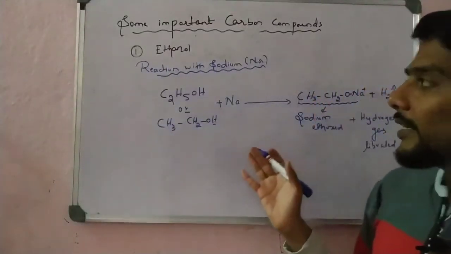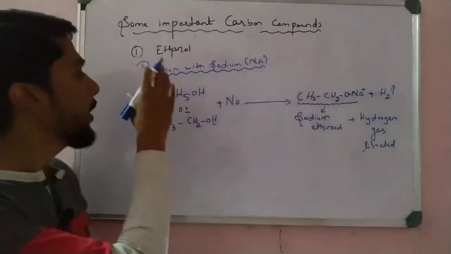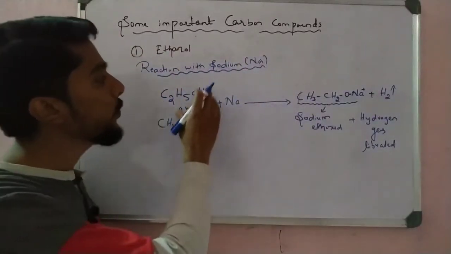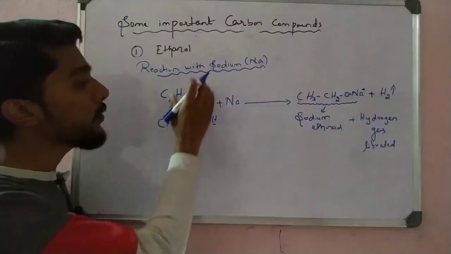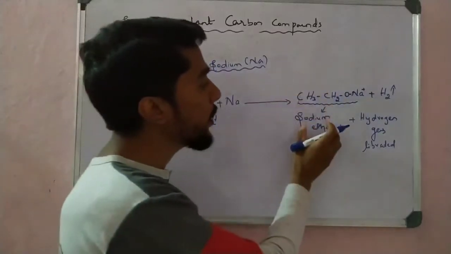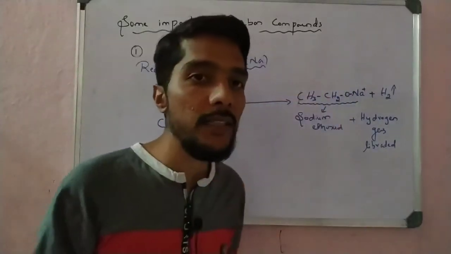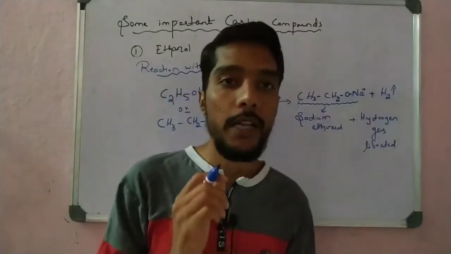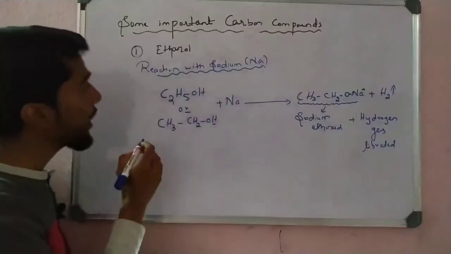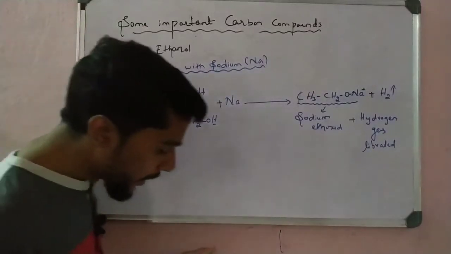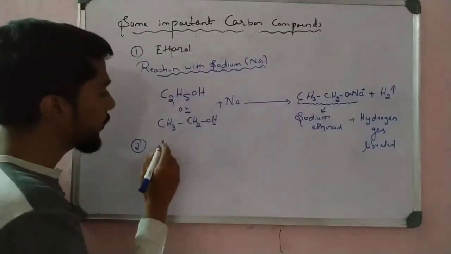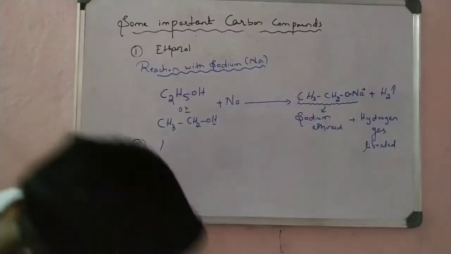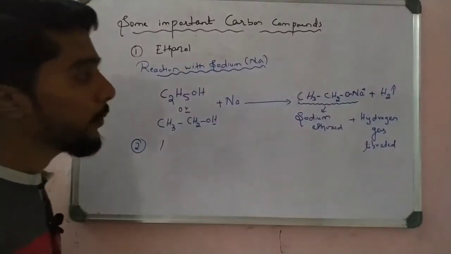So simple, make a sentence. When ethanol reacts with sodium, it forms sodium ethoxide plus hydrogen gas is liberated. So this is the first reaction, of sodium with ethanol. Next reaction, that is the last reaction of this video. Please write down this reaction with sodium.